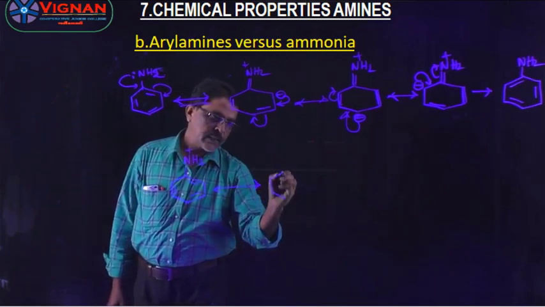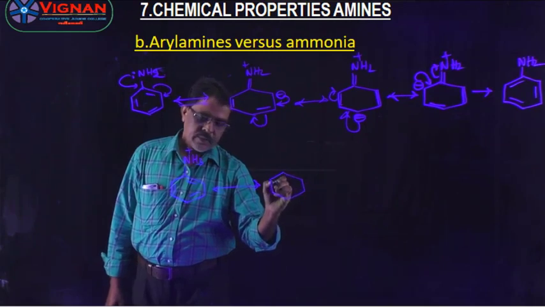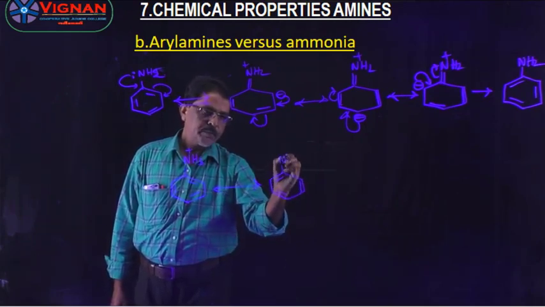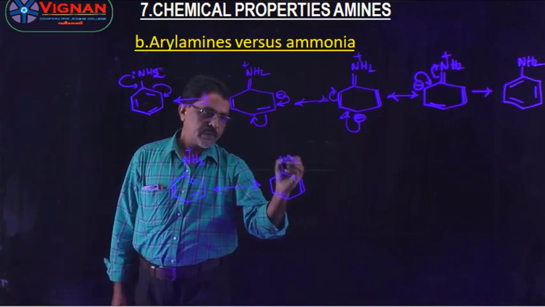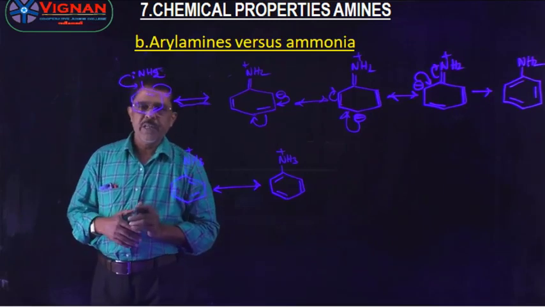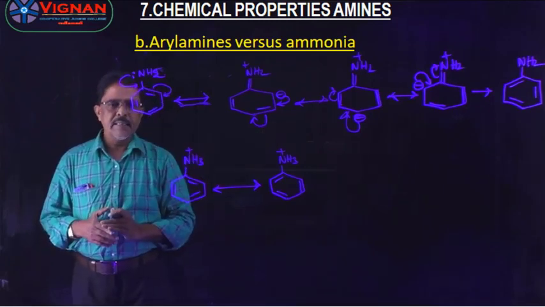So this is not willing to take the proton. Aniline itself is more stable because of five resonating structures.